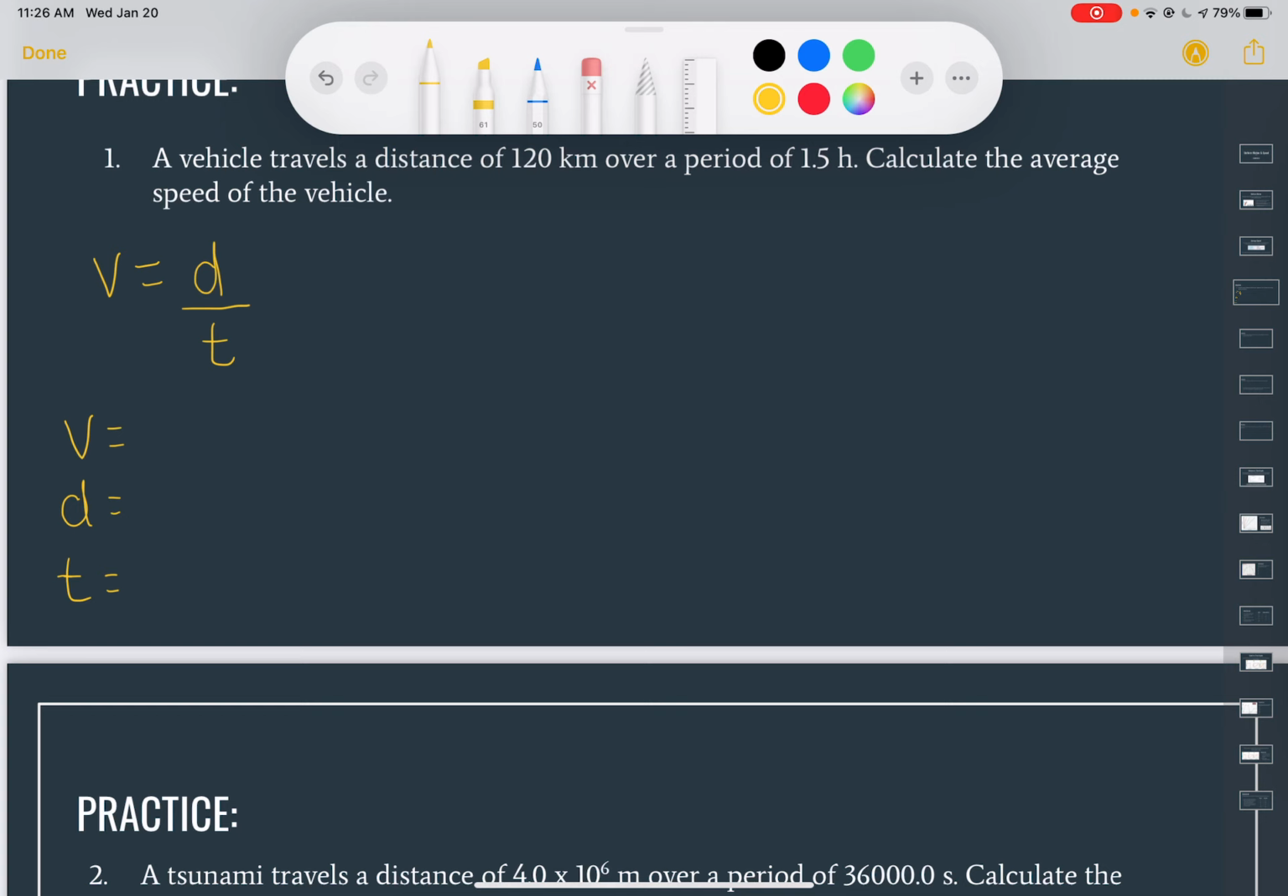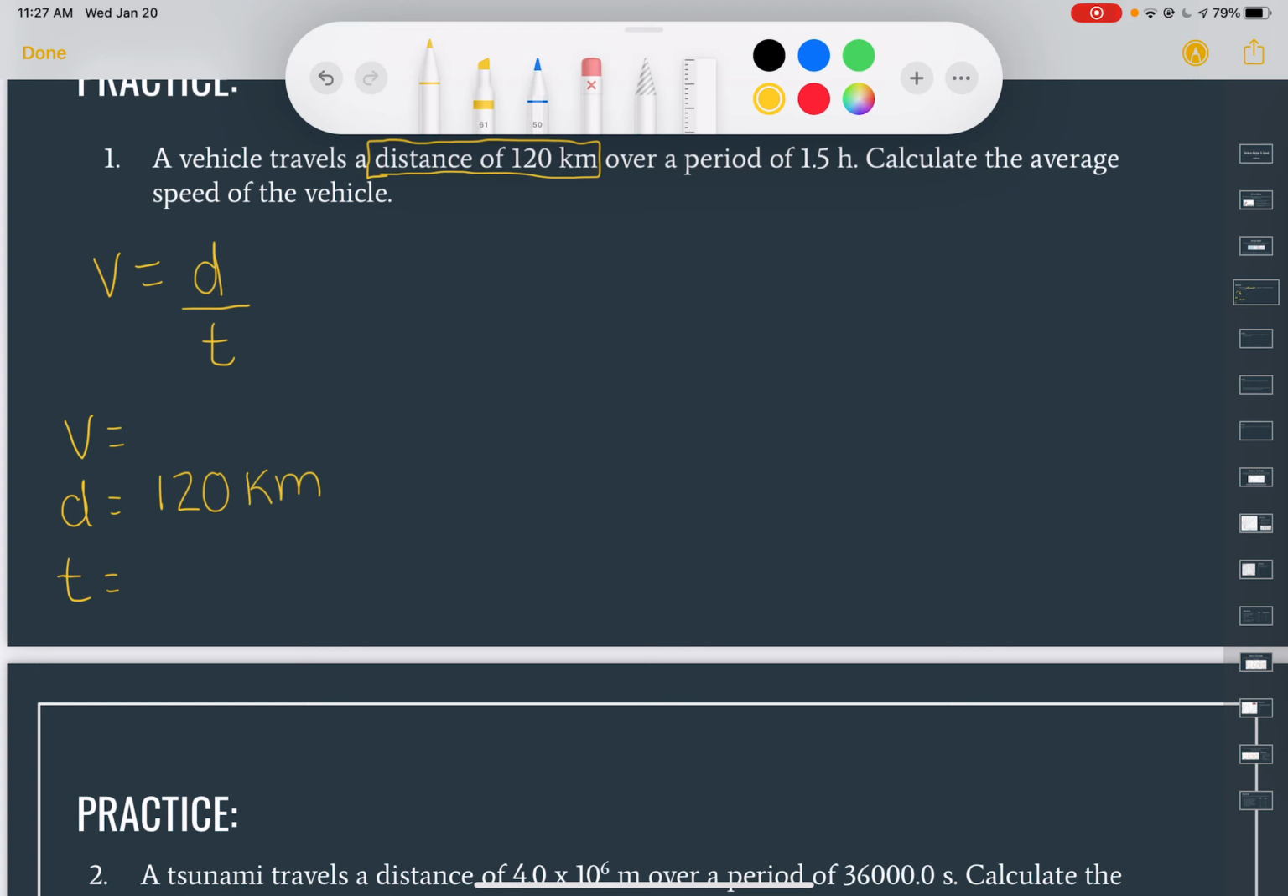Anyway, it says a vehicle travels a distance of 120 kilometers an hour. So that's one piece of information. It says distance. So if we look at our formula, we've got V, D, and T. D stands for distance. So we're going to write 120 kilometers in our distance time. That's our distance in this question.